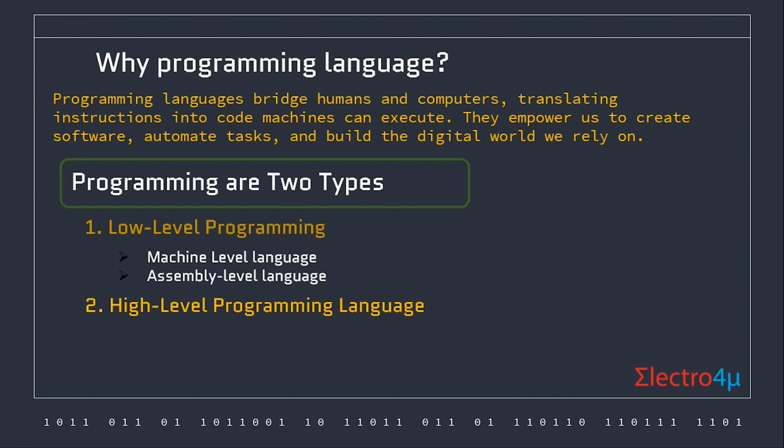Assembly-level programming language. Assembly languages, bridging human and machine, translate mnemonic commands into binary code, granting intimate control but demanding a deep understanding of hardware intricacies. High-level programming language. High-level programming languages are like friendly translators, making it easier for us humans to talk to computers. Instead of dealing with the cryptic binary whispers of machine language, we can use words, phrases, and familiar structures that resemble natural language. Examples of high-level programming languages: Fortran, COBOL, BASIC, Pascal.